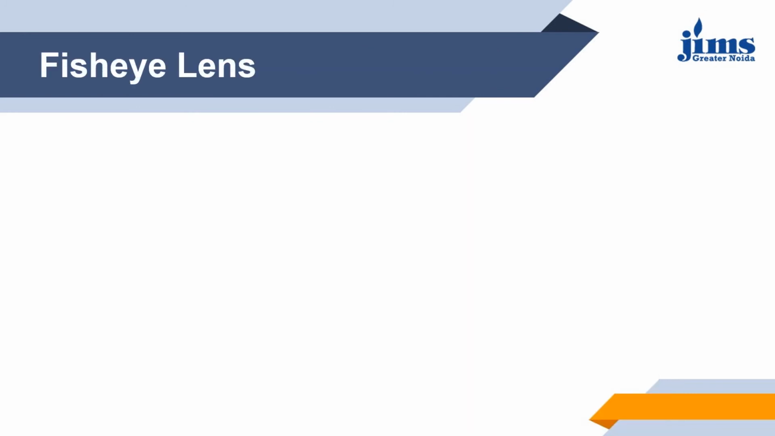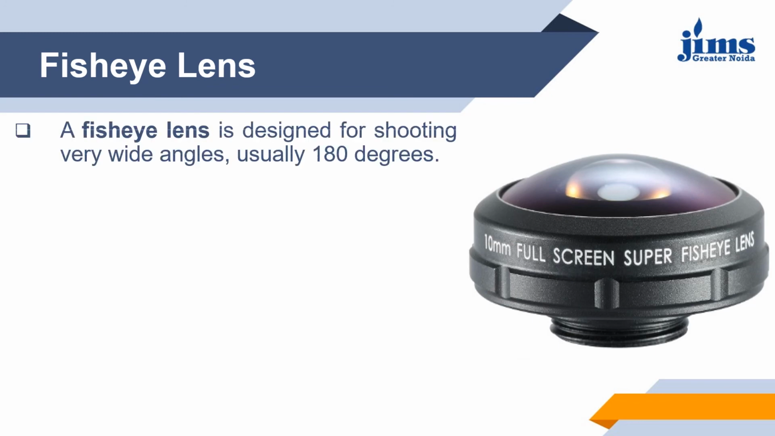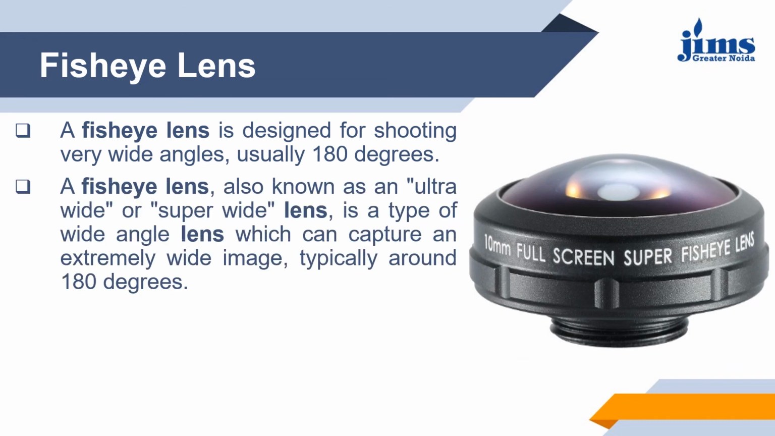Next one is fish eye lens. A fish eye lens is designed for shooting very wide angle, usually 180 degrees. A fisheye lens, also known as ultra wide or super wide lens, is a type of wide angle lens which can capture an extremely wide image, typically around 180 degrees. The effect looks great on action cameras, style shots and many other subjects. For a full frame sensor, your fish eye focal length would be anything below 35 mm.